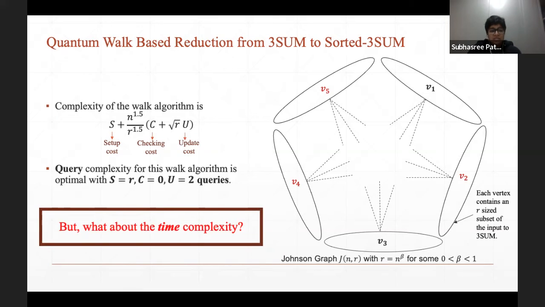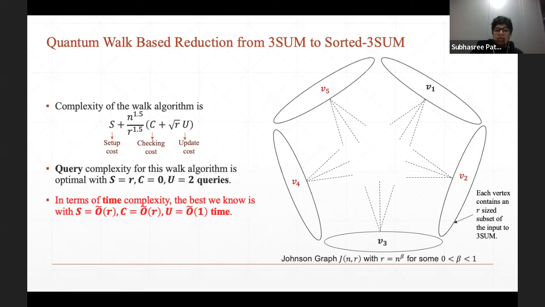It turns out that the time complexity also can be captured by the same formula. It's just that there exist methods where we can make the setup cost slightly worse, just with a polylogarithmic factor of R, and update cost also slightly worse, but we do not have a way to actually make the checking cost small. So that's why we don't have a sublinear time algorithm for threesome.